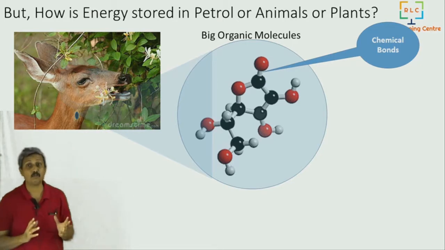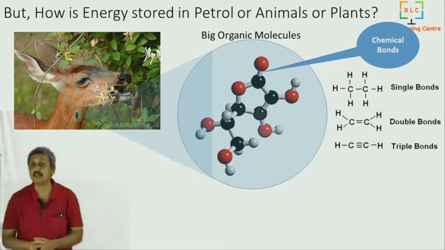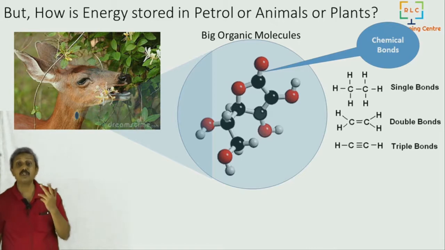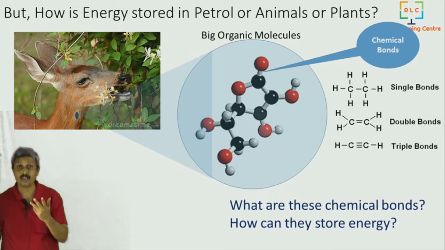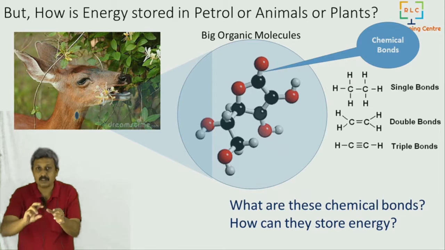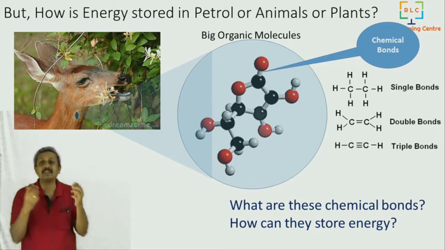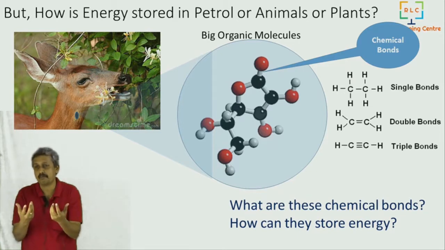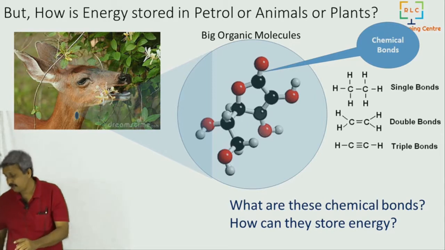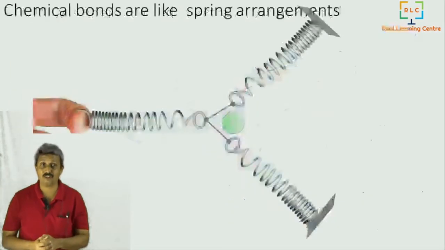There are various kinds of bonds. Bonds are classified into single bond, double bond, triple bond, like that. So what are these chemical bonds, and how do they store energy? We need to know that, because chemical bonds are not like small tubes where you fill something. They are just shown as those tubes. It is just force of attraction and repulsion balanced together in those bonds. So how do they store energy in chemical bonds? To know that, we need to understand certain other forms of energy.